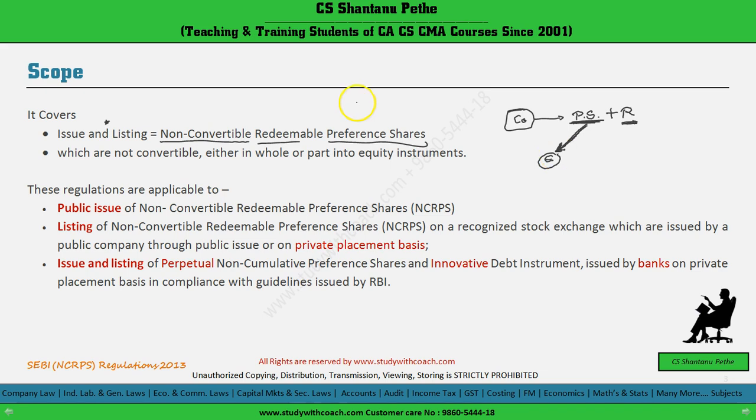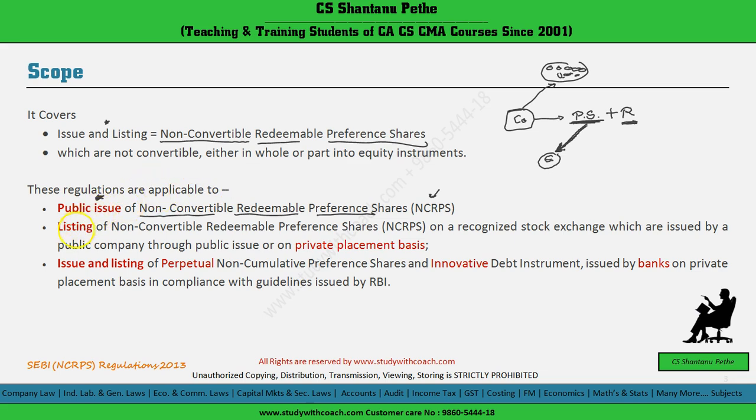Now let's see the applicability of these regulations. Whenever a company makes a public issue, not a private placement, of non-convertible redeemable preference shares, in short NCRPs, then these regulations will be applicable.